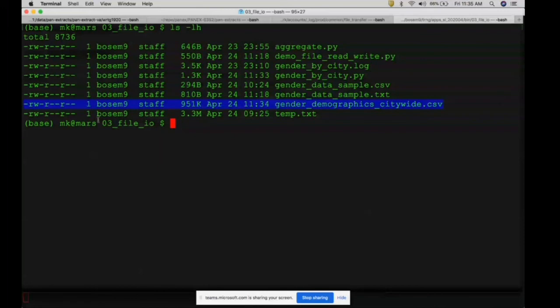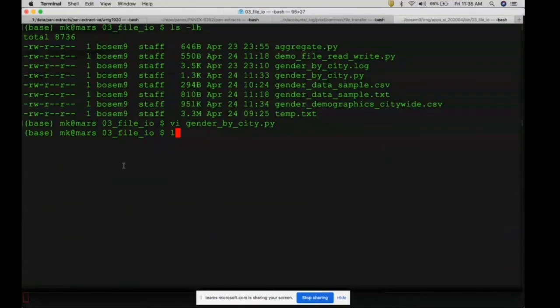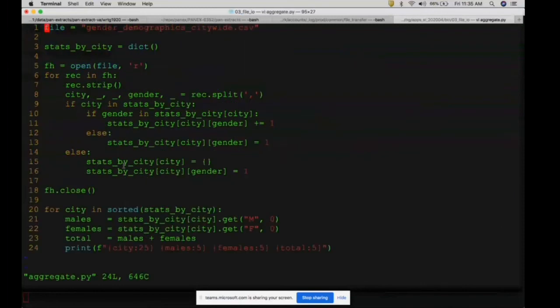Now let's look at gender by city. So here what we are doing is, aggregate.py. We are reading the file that we have created. We are going to get the number of males and number of females by city. So we create a dictionary, open a file, read a record.